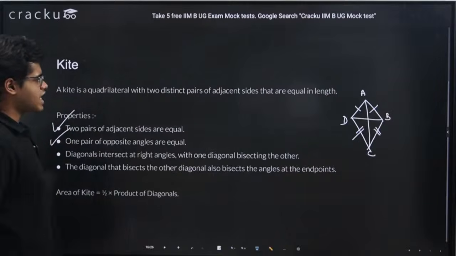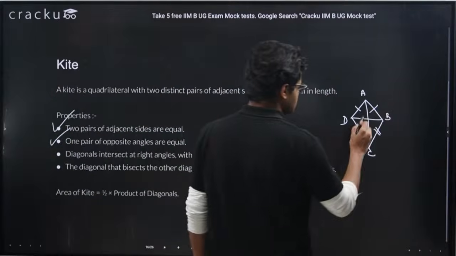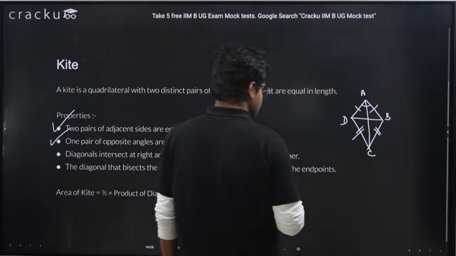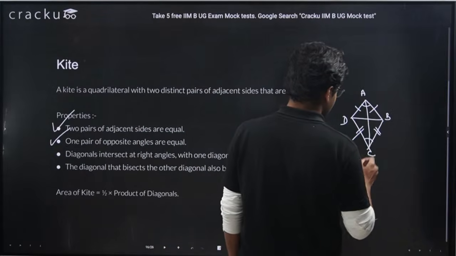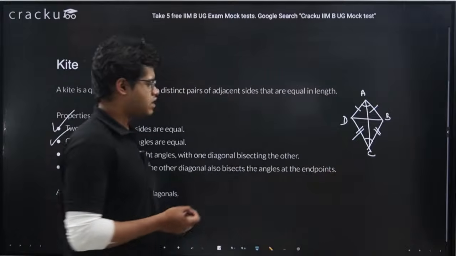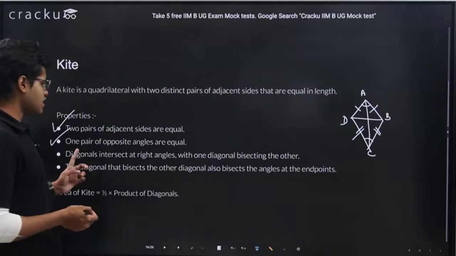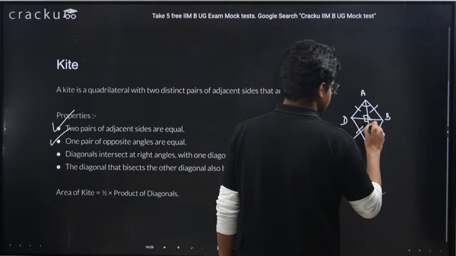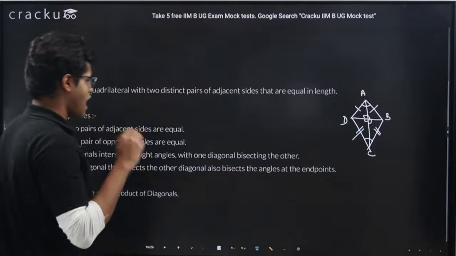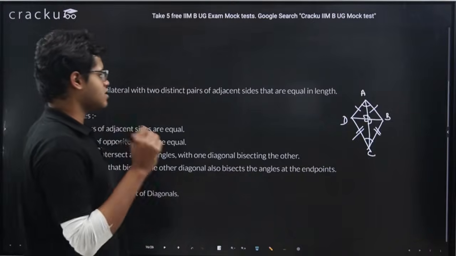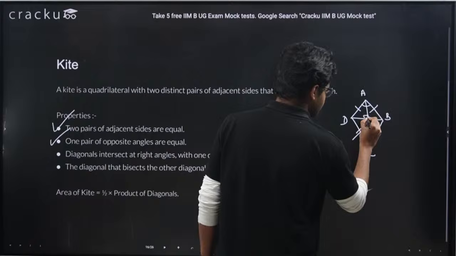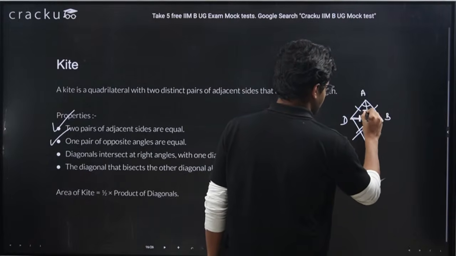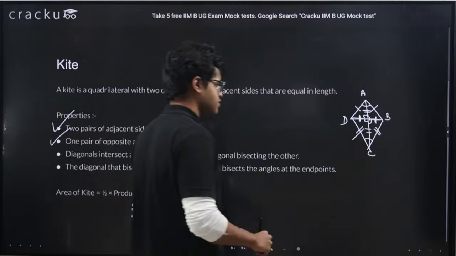One pair of opposite angles are equal, meaning this angle and this angle are equal, right? Diagonals intersect at right angles, which means this is 90 degrees, meaning all the angles are 90 degrees. And also one diagonal bisects the other, meaning this length is equal to this length, right? This is bisecting and this is bisecting, right?